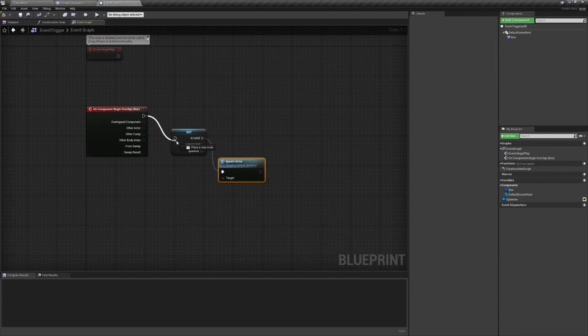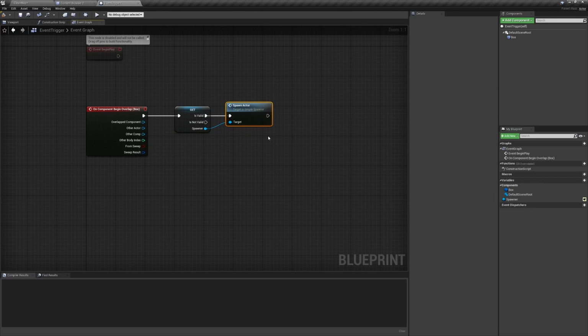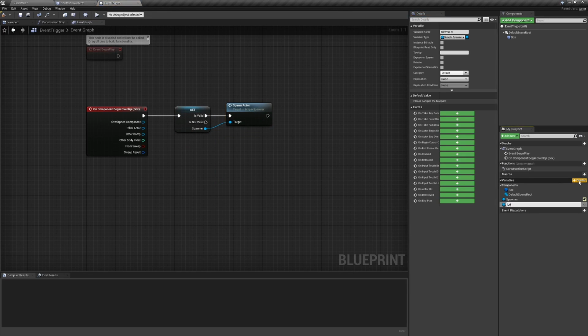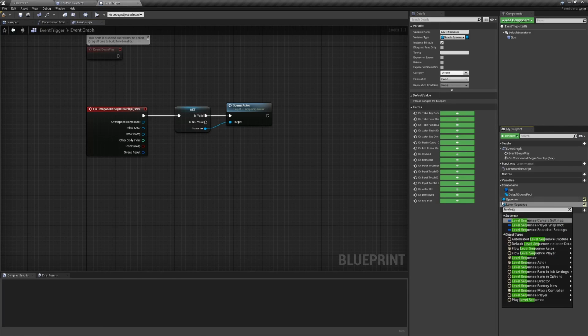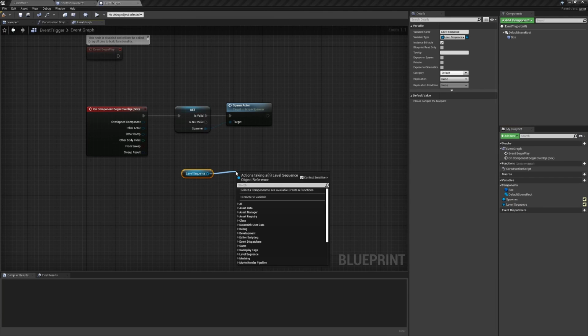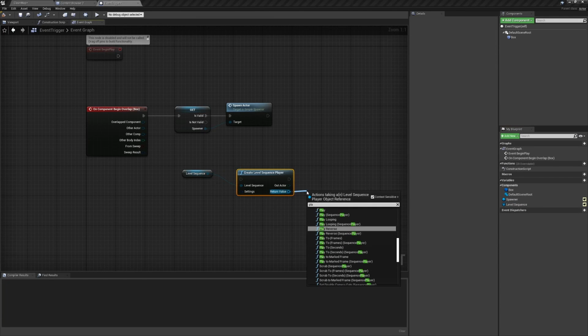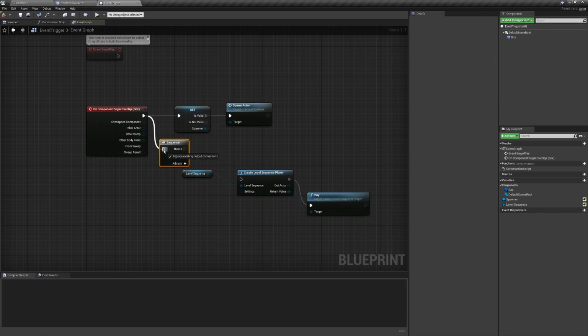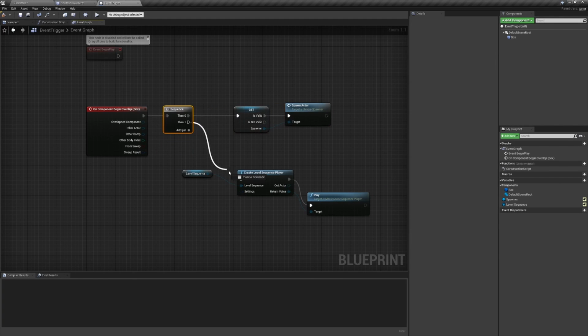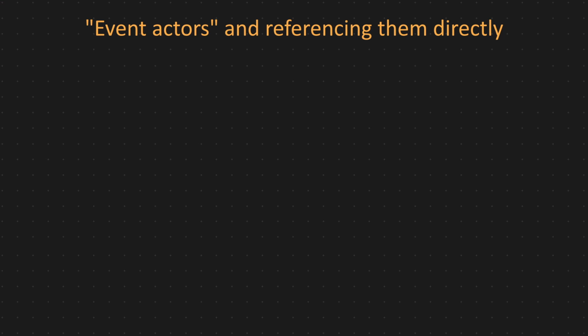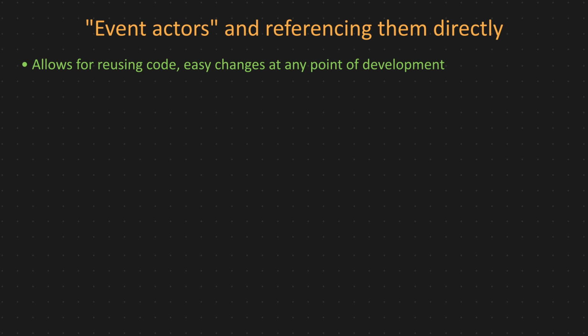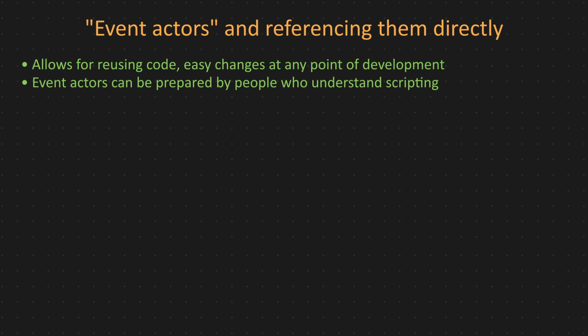During the game development, we would add more and more such scripts to the trigger blueprint. Like for playing cutscene, we would expose reference to the level sequence asset, and we would start playback just after player entered the trigger. There are a few great things that we could say about this approach. First, obviously, it allows us to reuse the code, and that's something that we're never gonna have with level blueprints. Such event actors can be created and maintained by someone else than content designers, a programmer or gameplay designer, someone that knows a little more about programming features.